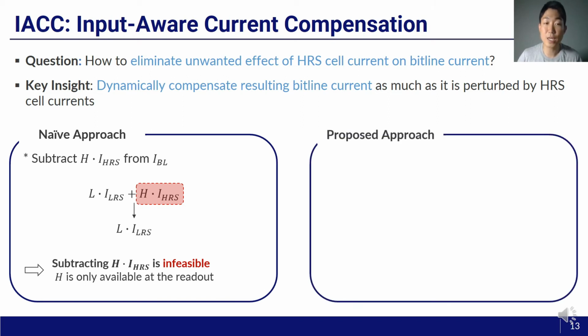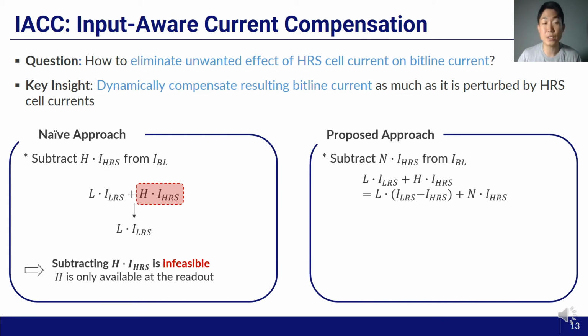Instead of H times I_HRS, we propose to subtract n times I_HRS. The equation for the bitline current can be rewritten as this. If we subtract n times I_HRS from here, L times (I_LRS minus I_HRS) is left. Since I_LRS minus I_HRS is a constant term, we can correctly obtain L from this value.